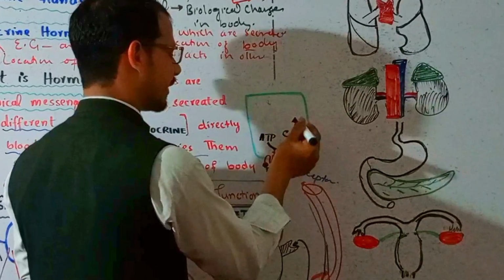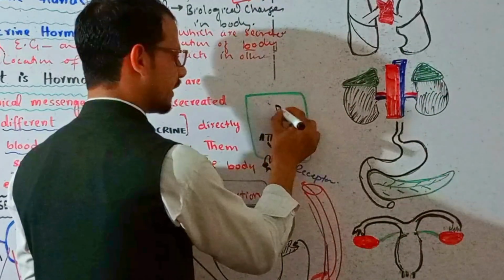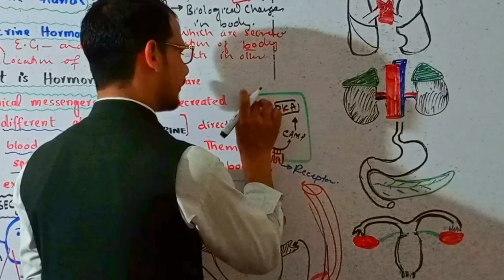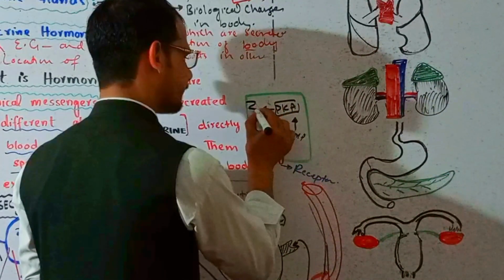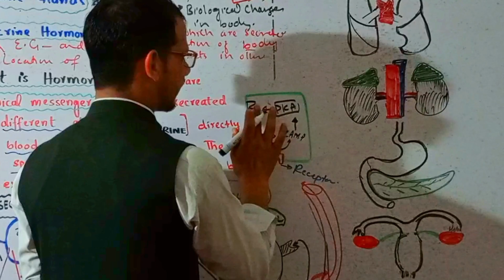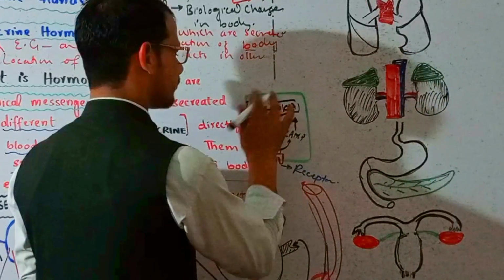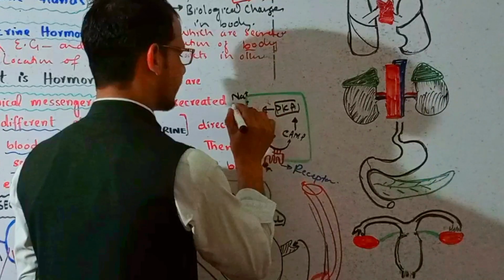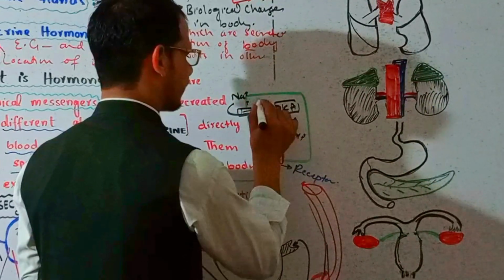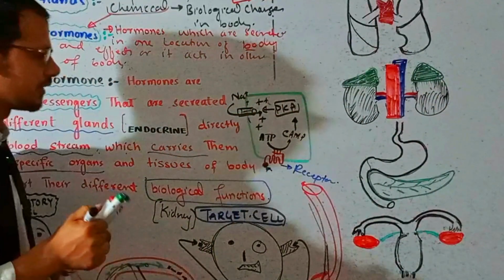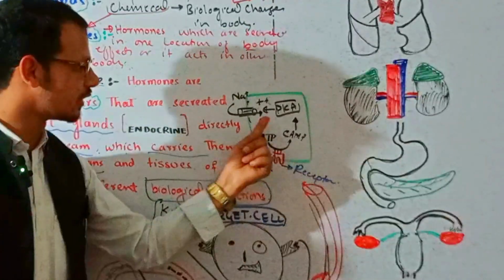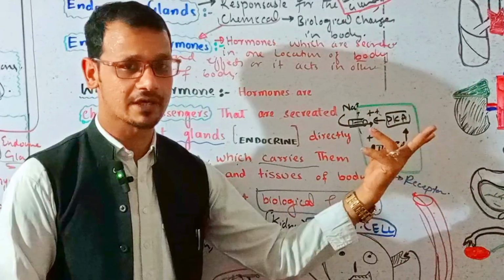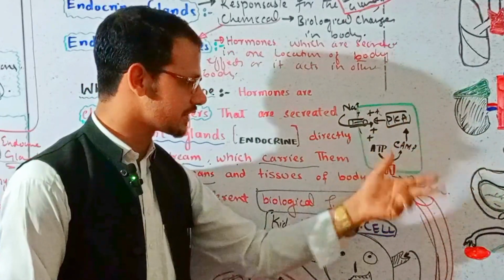One of the biological changes: cAMP will activate protein kinase A, and this kinase will allow, for example, the sodium channels to bring sodium inside the cell, right? So this is the biological change, because this cell is converting from the resting membrane potential to the depolarization state. So this is the biological change, right?